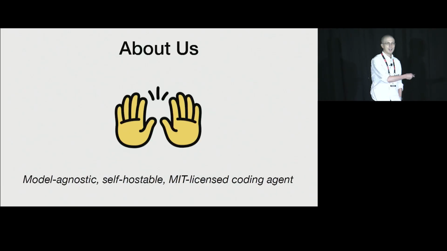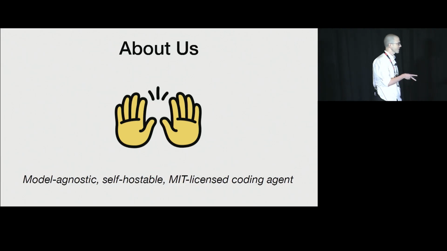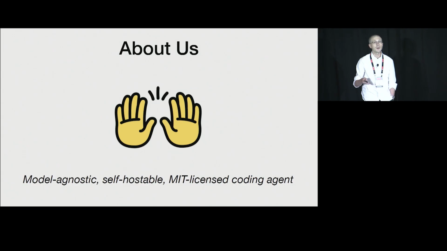I am Calvin, and before I begin, I do need to give a little bit of context about what OpenHands is in the first place. So OpenHands is a model-agnostic, self-hostable, MIT-licensed coding agent. It's able to write code, it's able to execute shell commands, it's able to interact with the browser, it's deployable anywhere you want, it runs locally, it runs in the cloud, it's integrated with GitHub, with Slack, with Linear. We're working on Jira integrations and new integrations all the time.